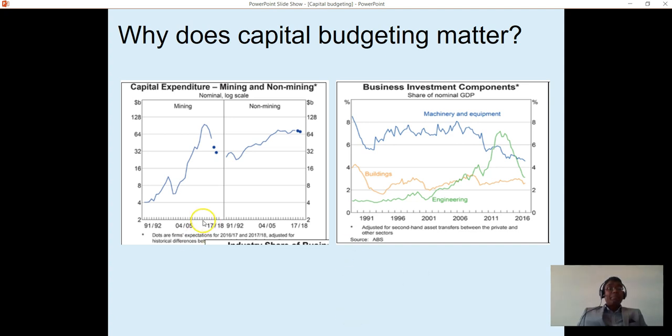If you look at this example, in Australia between 2015 and 2016, mining companies have invested about 100 billion in capital investment projects, and these are invested by non-mining companies. So capital investment projects are not only important for the companies, they also contribute significantly to the overall GDP of a country. You can see here in this graph.